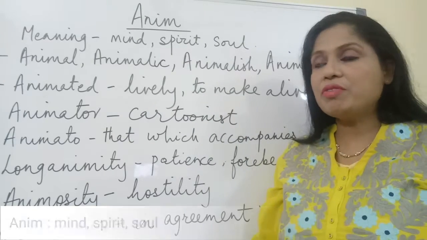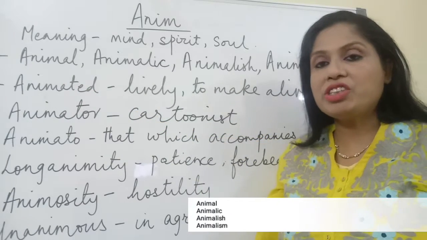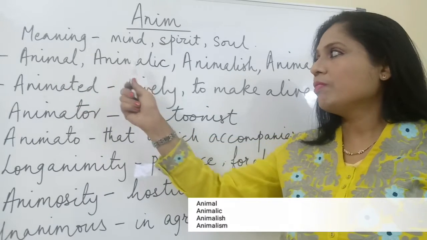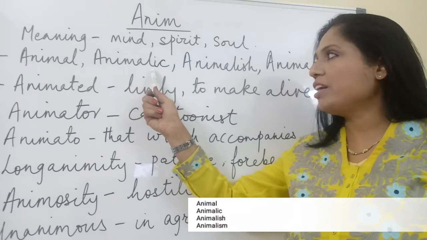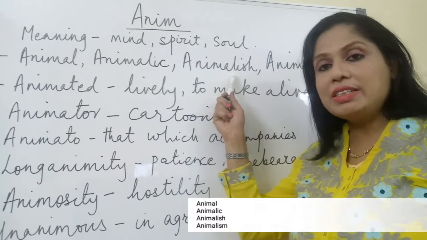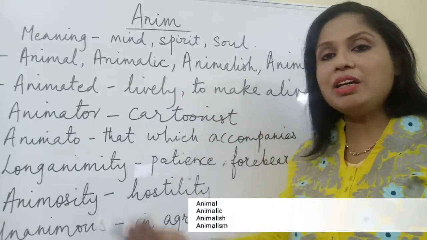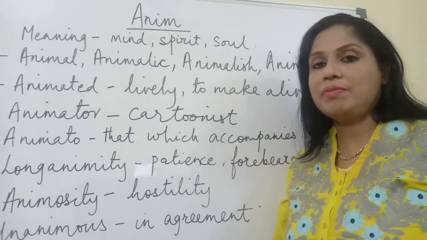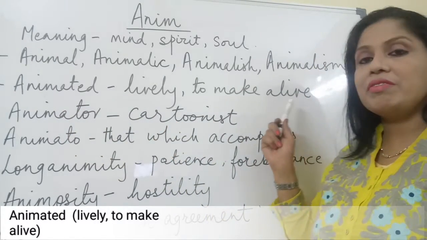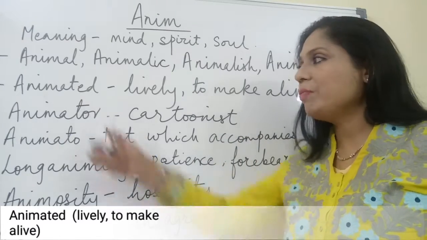The words derived from this are, the first one is animal. Animal is a creature that has life. That is a noun. Animalic is an adjective, an animal-like behavior. Animalish, resembling an animal. Animalism is to be or behave like an animal. Animated means lively or to make alive, something which is spirited. Lively is full of life, is animated.